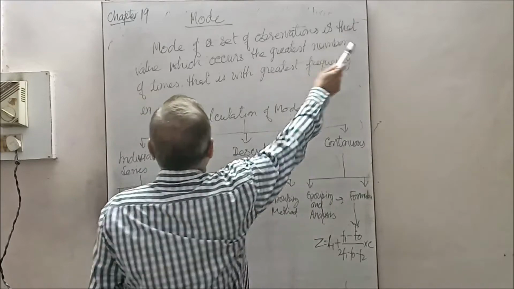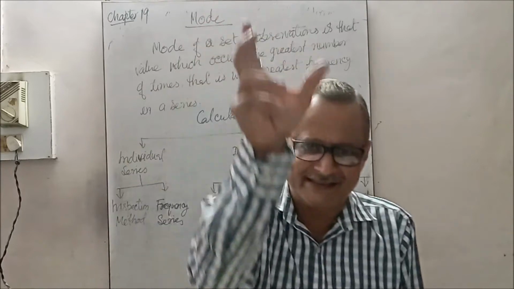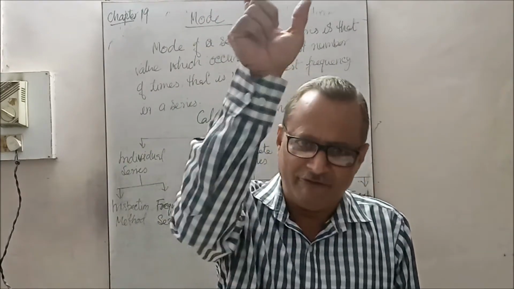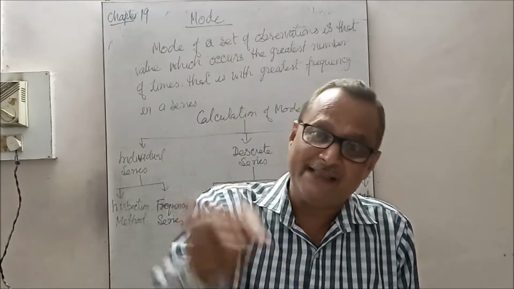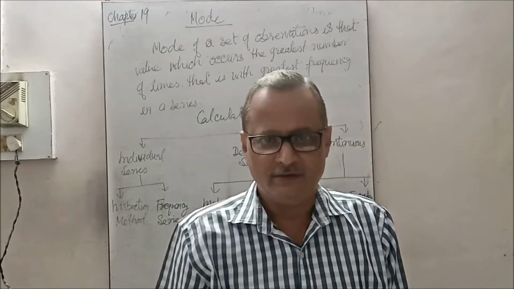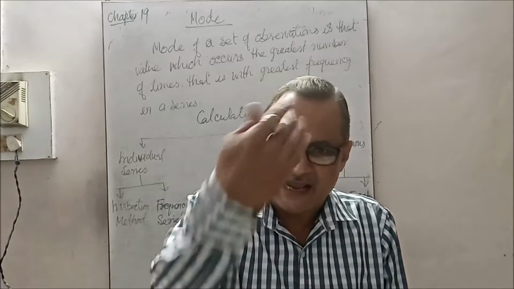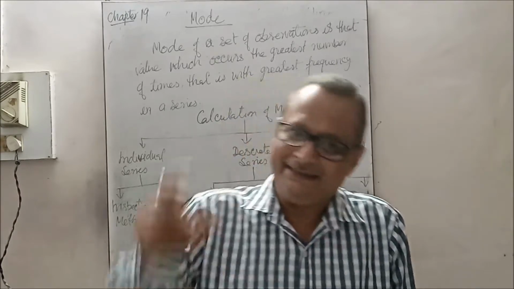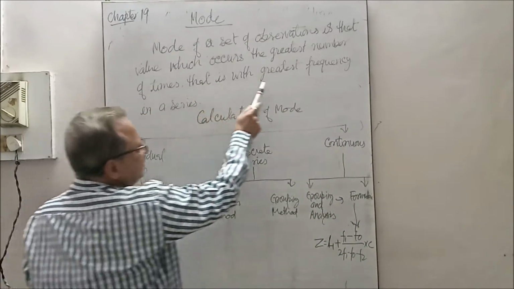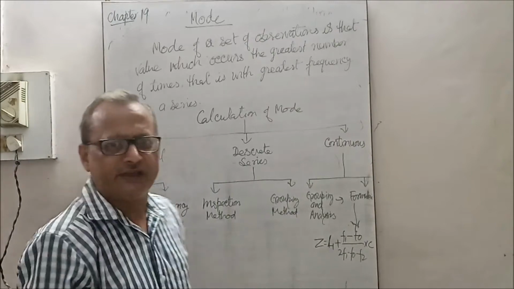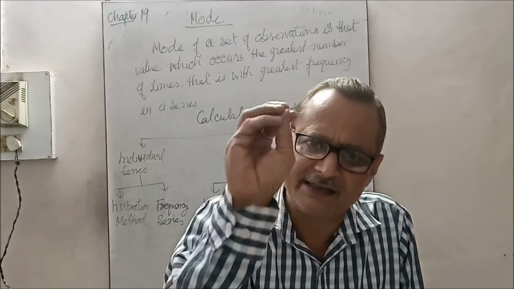Which value occurs the greatest number of times in that given series, which value is repeating itself the greatest number of times, that is called the mode. That is, the value with the greatest frequency in a series, that is called mode.